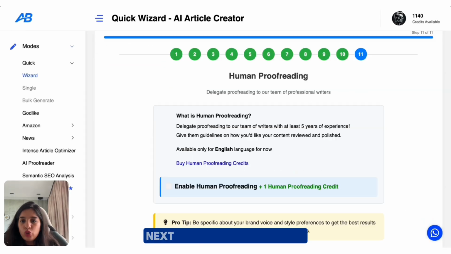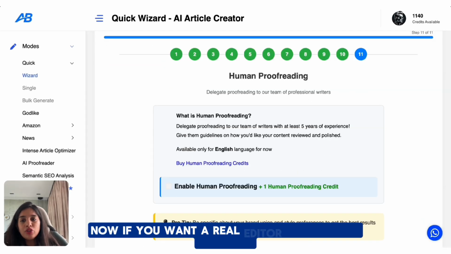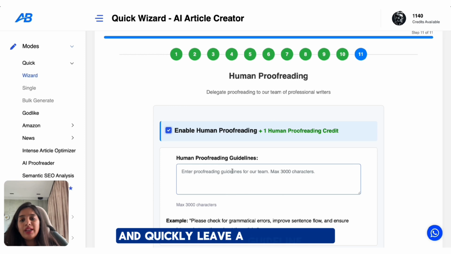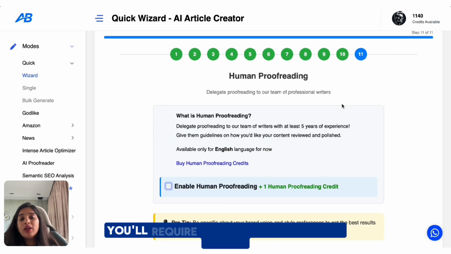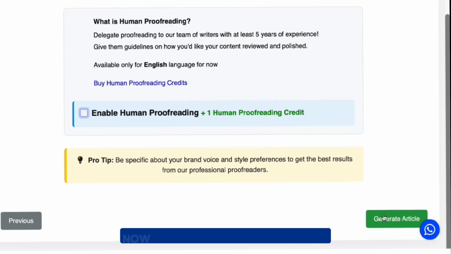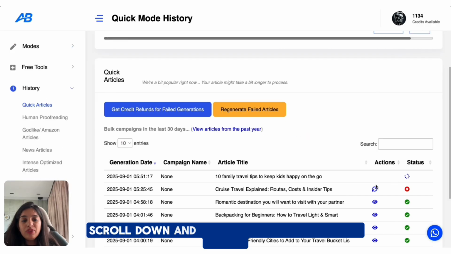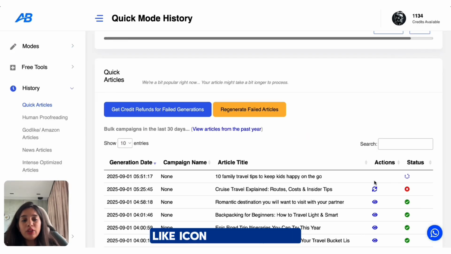Next, human proofreading. Now if you want a real editor to go over this blog, you can just enable this and quickly leave a guideline here for the fact checks or for the accuracy or readability. For this, you'll require human proofreading credits, which you can purchase anytime from our dashboard. Now just hit generate article, click on the history tab, scroll down, and within minutes you'll get a view icon here. Click on that.